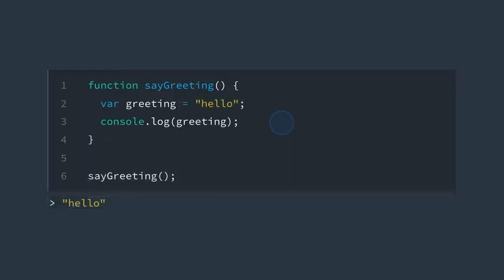So the moral of the story here is that to avoid bugs like this, JavaScript programmers usually declare functions at the top of their scripts and variables at the top of their functions. That way the code looks and the way the code behaves are consistent with each other.